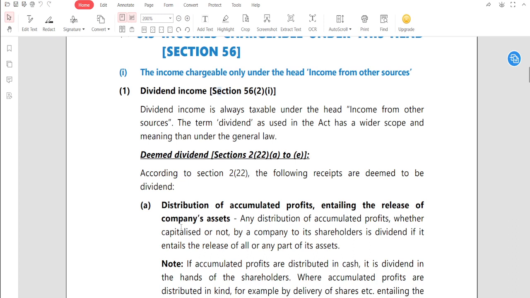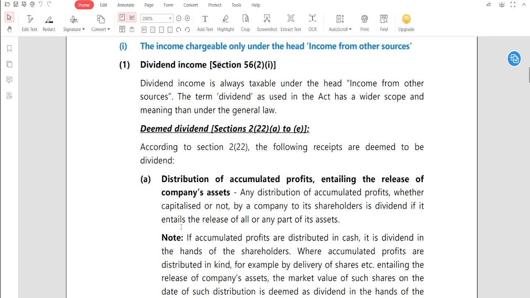So according to section 2(22), the following receipts are deemed to be dividend. So किसको इसको deemed dividend बोल सकते हैं, मतलब what income is called a deemed dividend. It means it is not actual dividend, but you can say this is a deemed dividend. Distribution of accumulated profit entailing the release of company's asset. एक बार go through कीजिए please.